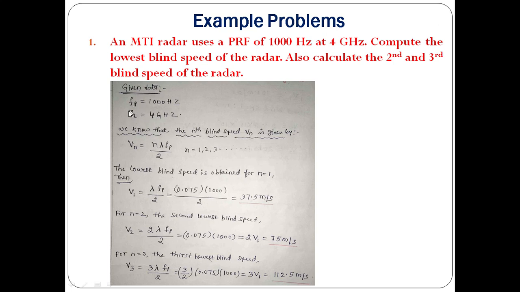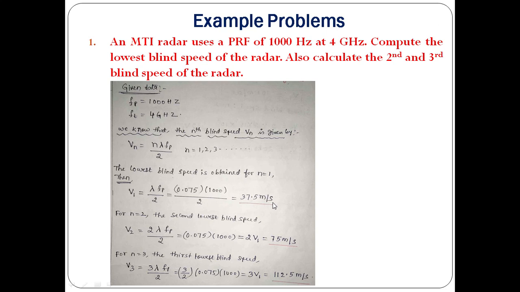The frequency ft is the transmitted frequency and this fp is the pulse repetition frequency, which is related to the transmitted waveform. When you transmit a series of pulses, the duration between two successive pulses is Tp. The inverse of Tp is Fp, which is given as 1000 Hz, the number of pulses transmitted per second. The lowest blind speed is obtained when n equals 1. It is V1 and it is 37.5 meters per second.